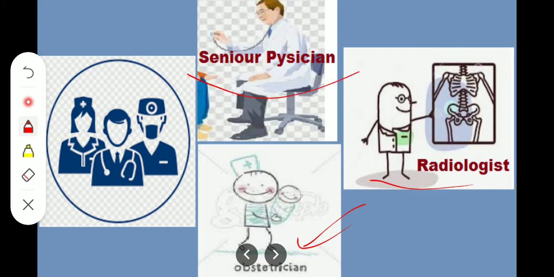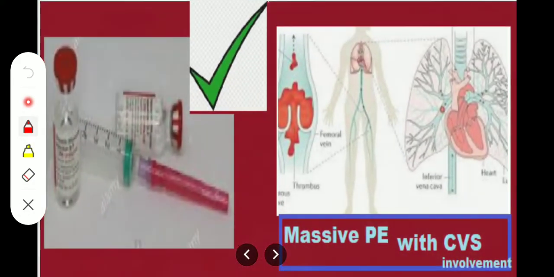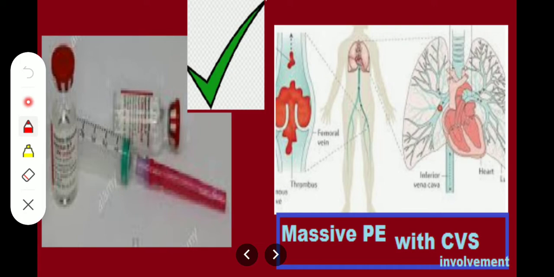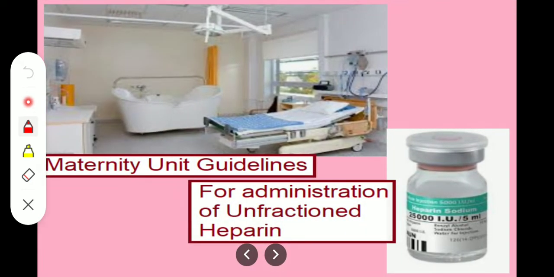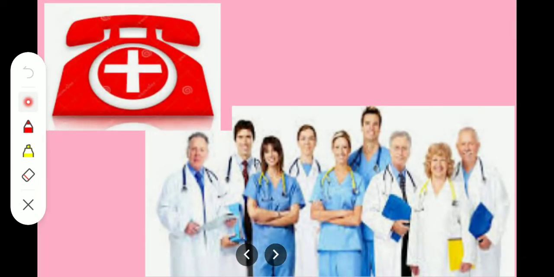The senior physician should be involved in the care of the patient, with a multidisciplinary team that includes the obstetrician and the radiologist. Okay, and if we have massive pulmonary embolism with CVS involvement, we should give low molecular weight heparin. And a maternity guideline should be there in every hospital for administration of the unfractionated heparin, and there should be a team of doctors and nurses, a multidisciplinary team, who should be available, and the phone call facility should be there.